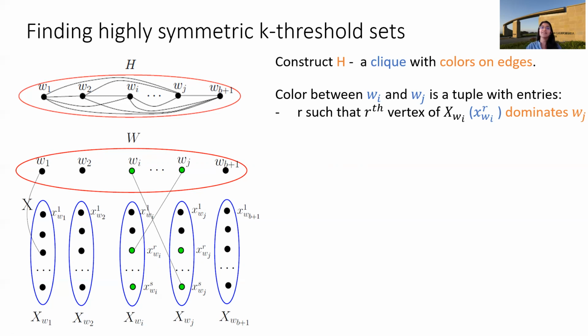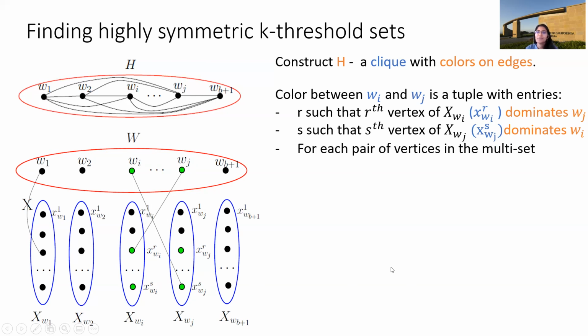We have one entry for the number r such that the rth vertex in XWi dominates Wj. Observe that such a vertex must exist because W is a K threshold set and XWi dominates every vertex in W except Wi. If there is more than one such vertex, we just use one of them. Similarly, we have an entry for the number s such that the sth vertex of XWj dominates Wi. In this diagram, you can see the rth vertex that dominates Wj and the sth vertex that dominates Wi.